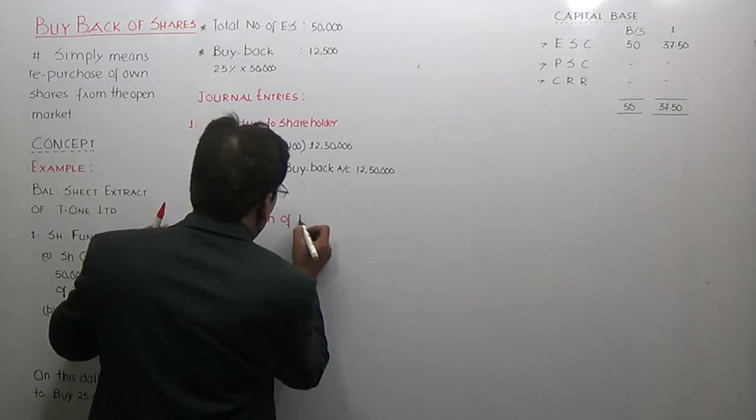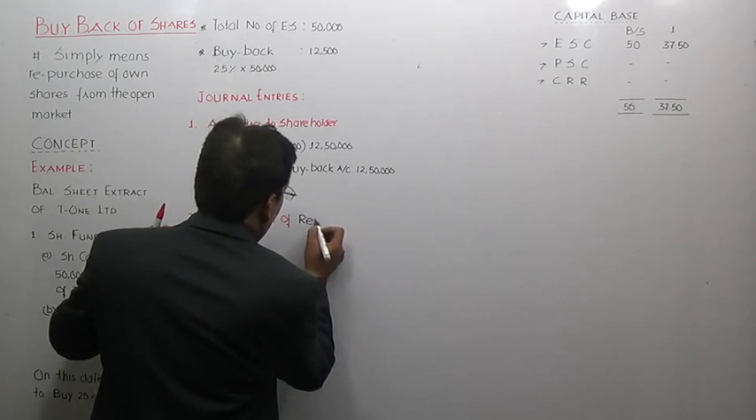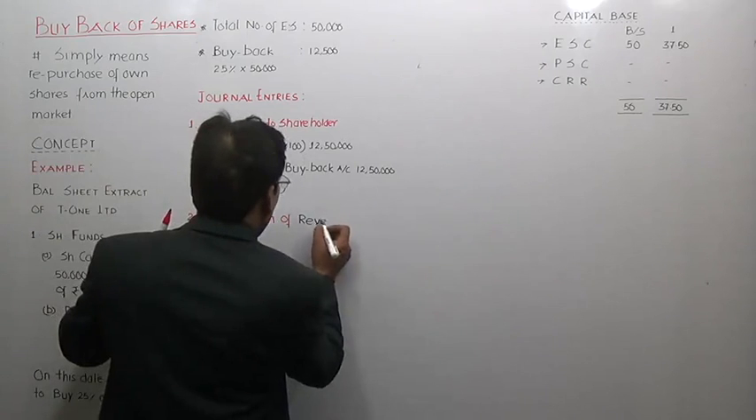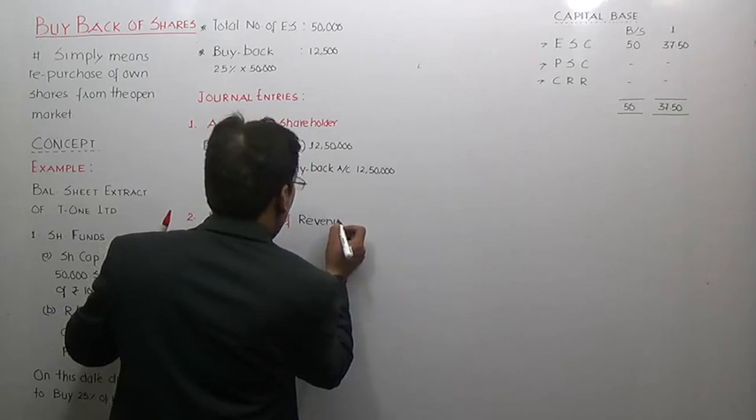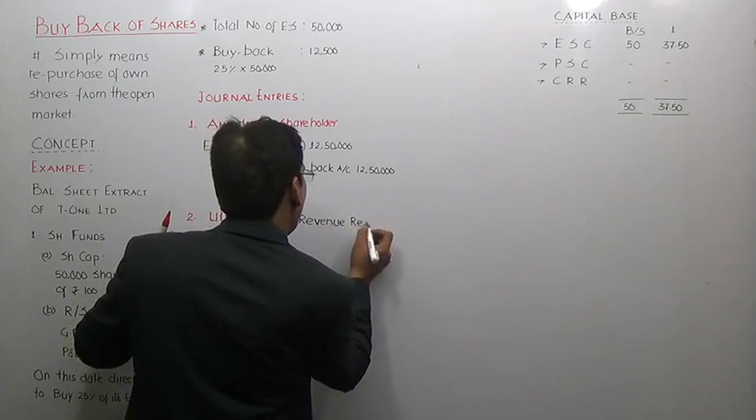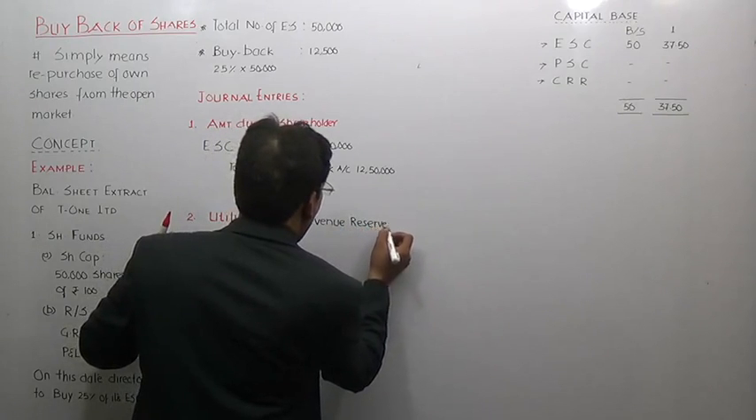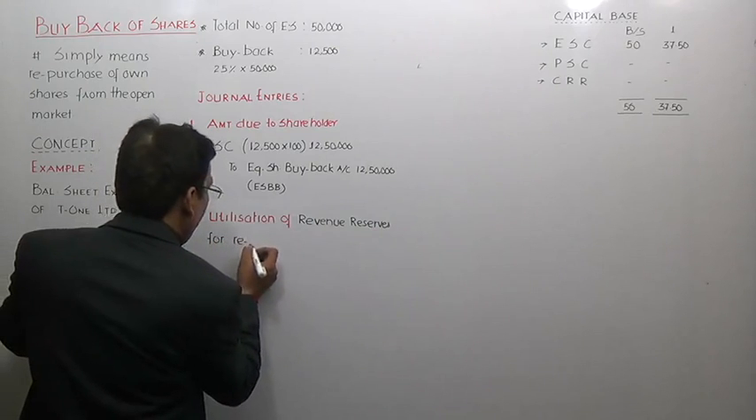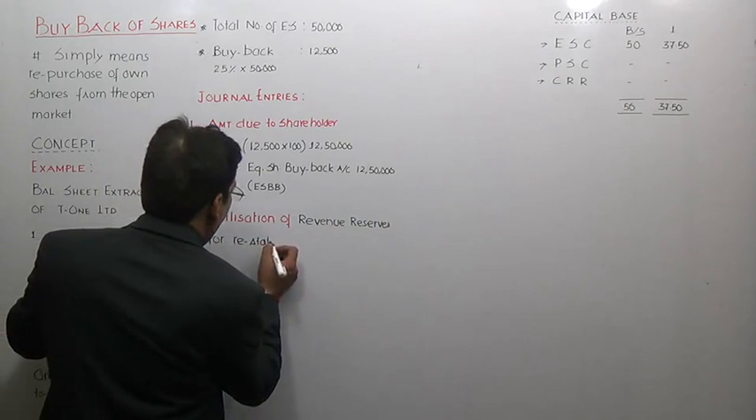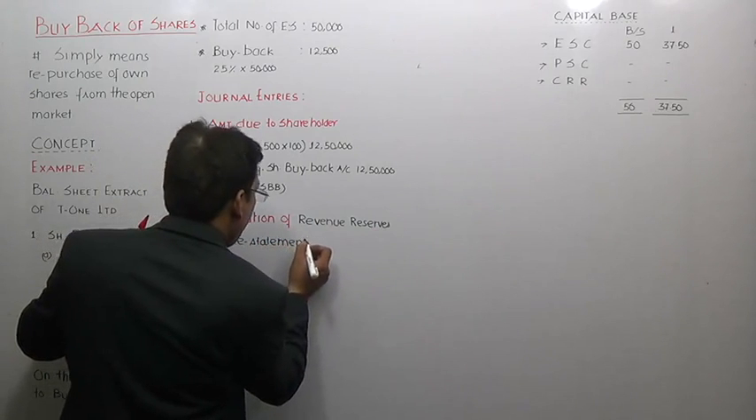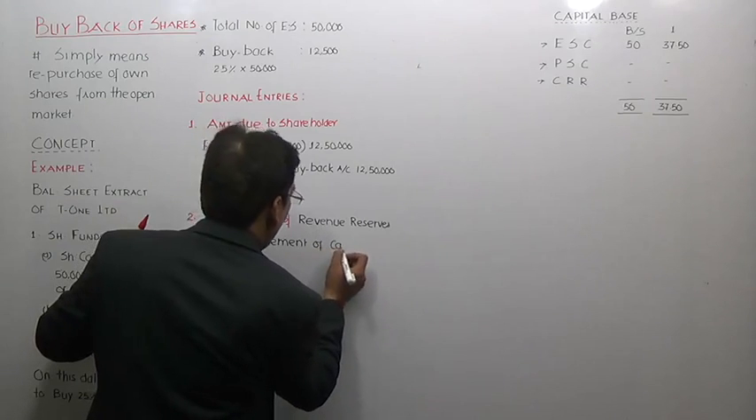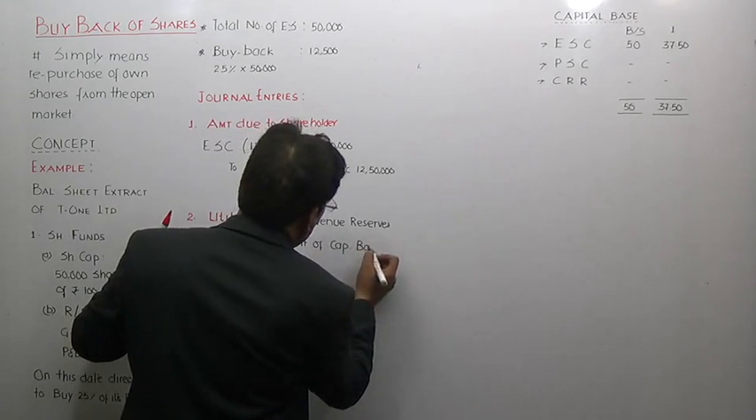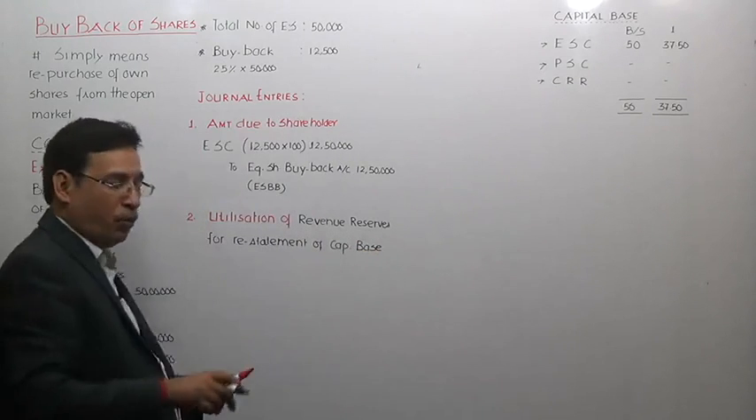That is the reason I wanted you to have a solid knowledge regarding the balance sheet components. So now you know the meaning of revenue reserves. So, utilization of revenue reserves for restatement of capital base. So you have to now restate your capital base. In order to restate your capital base, what are you supposed to do?